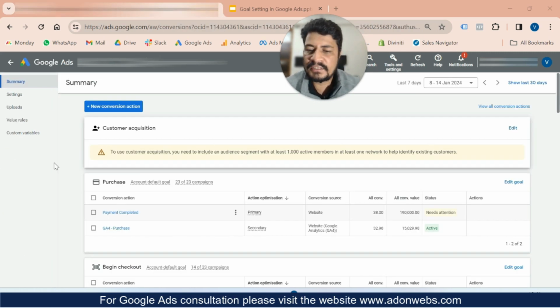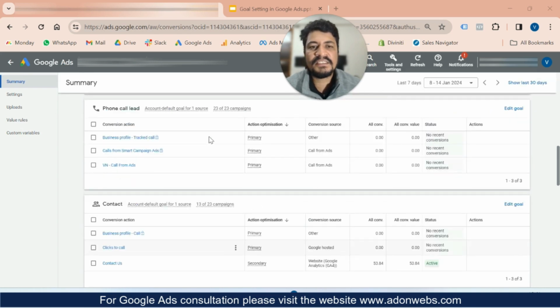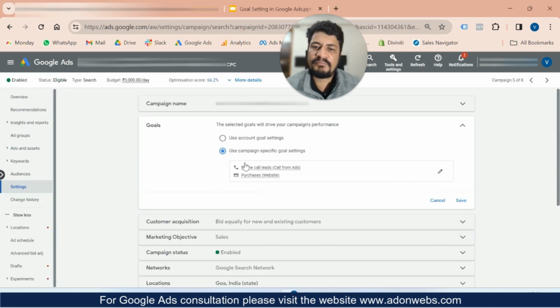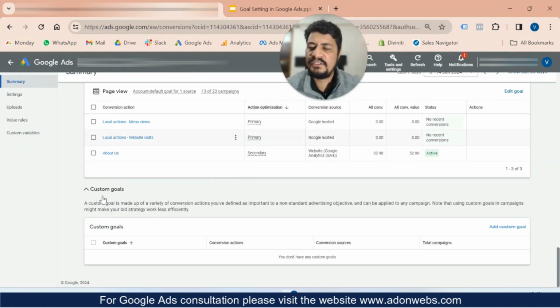So one more important thing here: when you set up a campaign, you can set up standard events. These are the standard events: purchase, begin checkout, submit. These are the standard events which you can track and select here in setting a campaign specific goal. But if you want to track something custom, you need to create a custom goal.